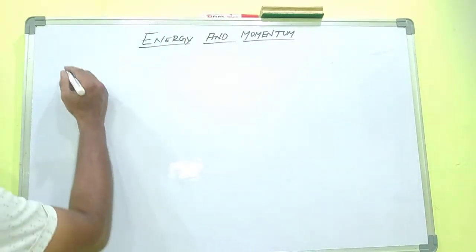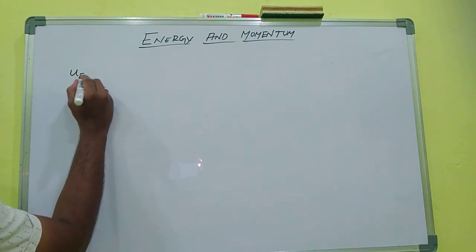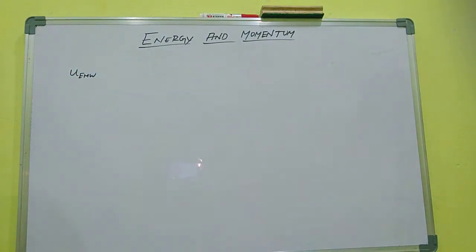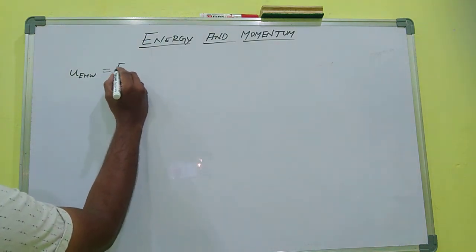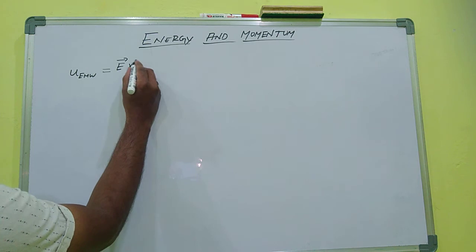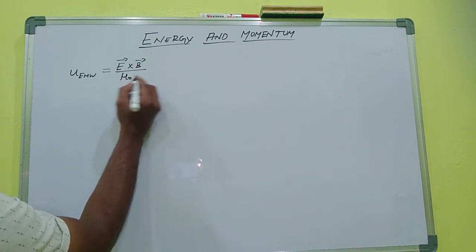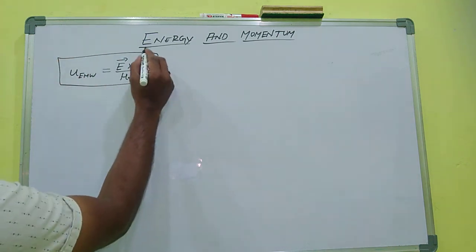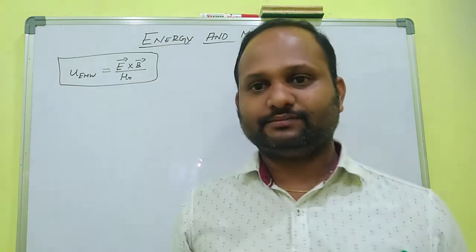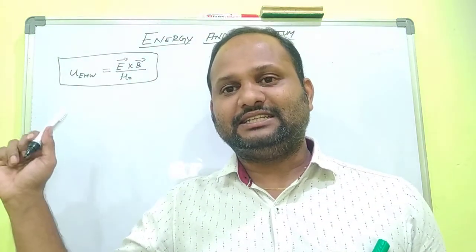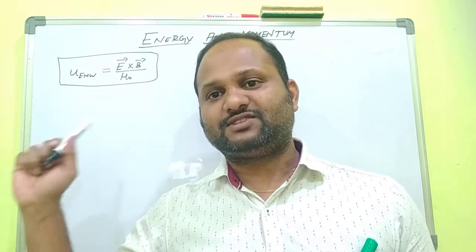Okay. The energy density of the electromagnetic wave is also written in another form, that is U_EMW. The energy density of the electromagnetic wave is equal to E vector cross B vector by mu naught. This is one of the expressions to represent the energy density of the electromagnetic wave, E vector cross B vector by mu naught. Okay, this is about energy density of the electromagnetic waves.